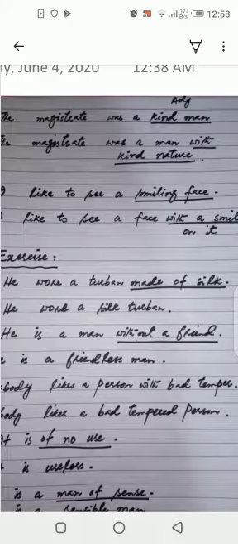He is a man without a friend. Without a friend, a person without a friend. What is he called? A friendless man. So friendless man is an adjective and without a friend is an adjective phrase. Nobody likes a person with bad temper. Nobody likes a bad tempered person or a short tempered person. It is of no use. Of no use is an adjective phrase. But when I convert this into an adjective, it is useless.